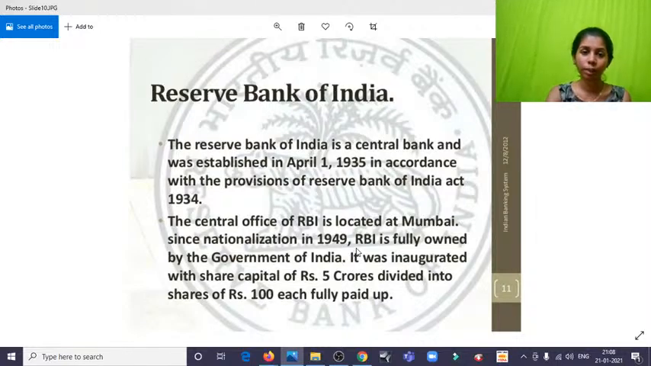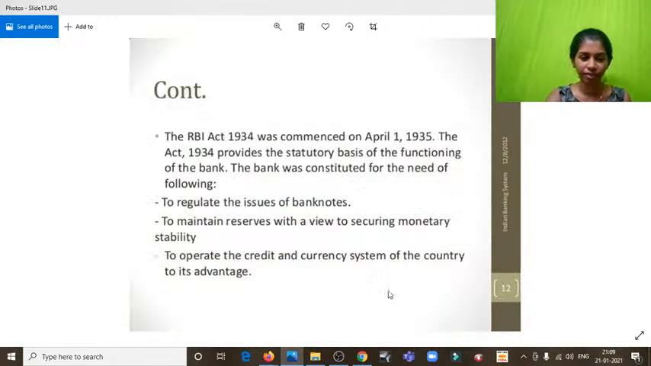Now the most important one: the Reserve Bank of India, the bankers' bank, or the lender of last resort for all banks. The Reserve Bank of India, the central bank, was established on April 1st, 1935, in accordance with the provisions of the Reserve Bank of India Act of 1934. The central office of the RBI is located in Mumbai. Since nationalization in 1949, after independence, the RBI is fully owned by the government of India. It is not co-owned by private parties. It is completely owned by the government. It was inaugurated with a share capital of rupees 5 crore divided into shares of 100 each, fully paid up. So this is just a historical background reference.